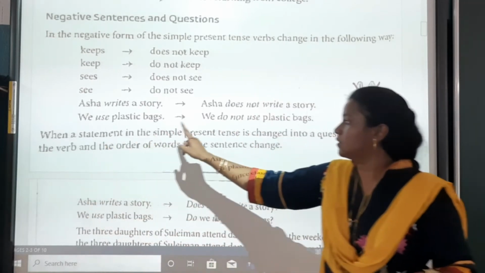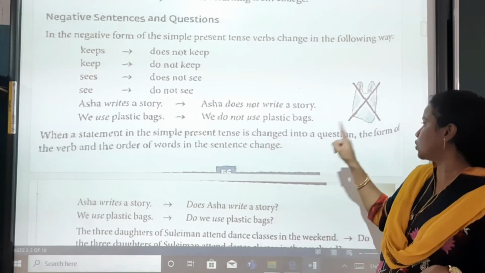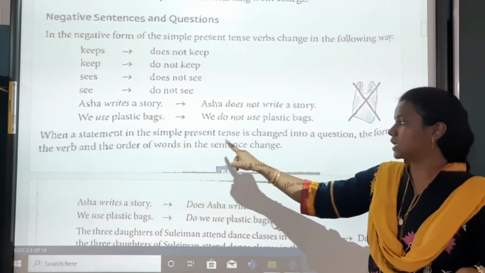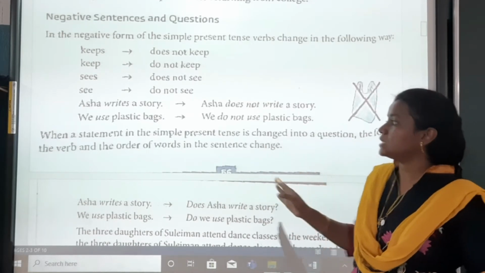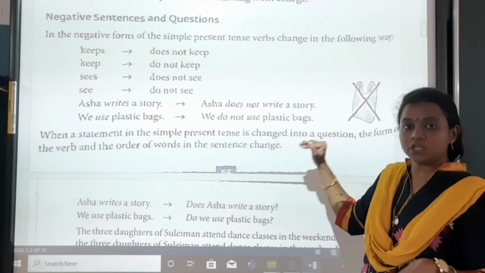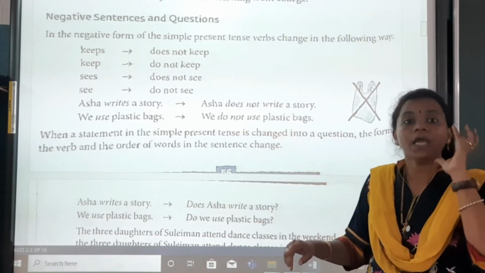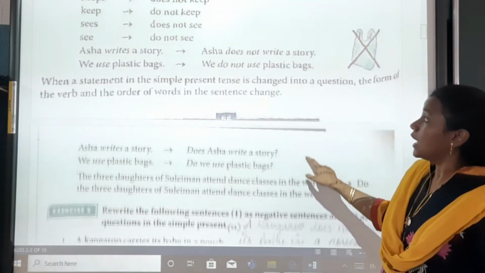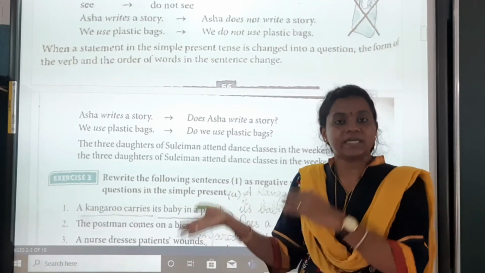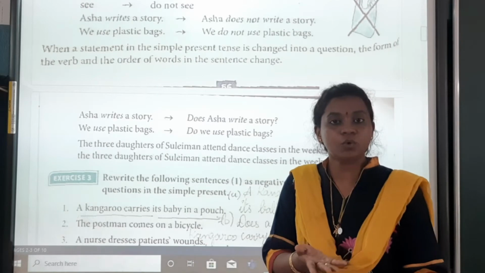When a statement in the simple present tense is changed into a question, the form of the verb and the other words in the sentence change. Meaning the formation of the verb and the other part of the sentence also change, because here we put not. Now it is very simple to make these kinds of sentences into questions. What do you need to do with that?